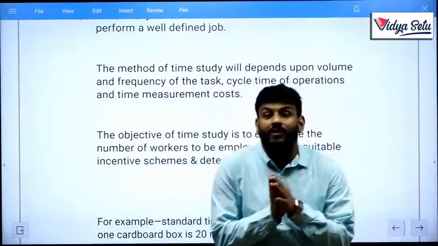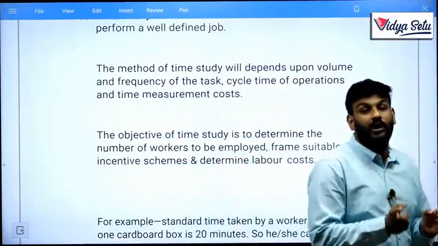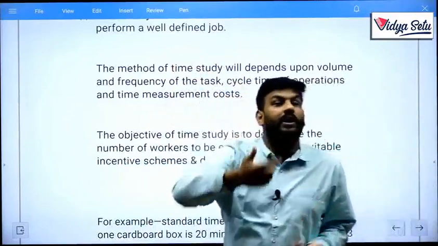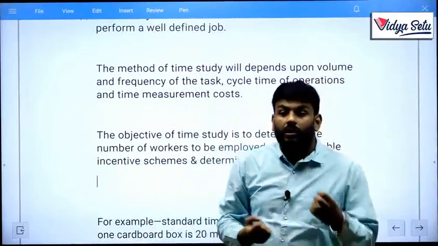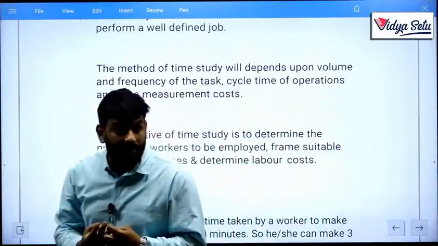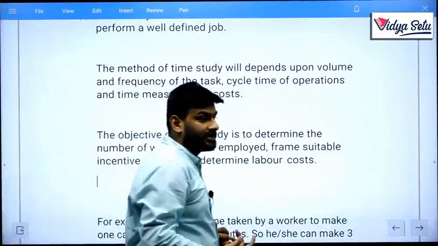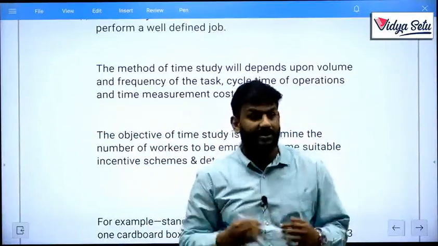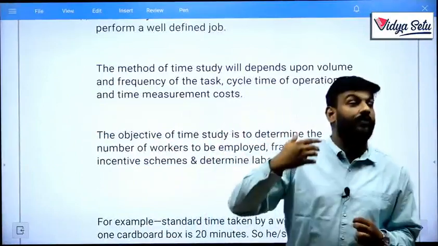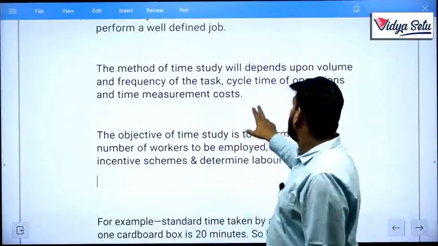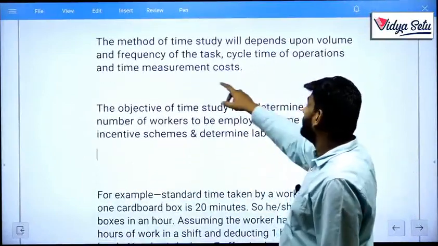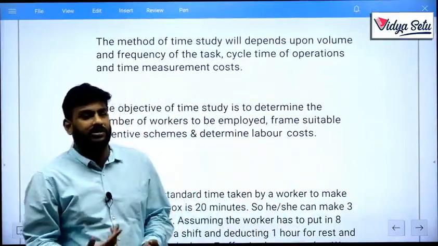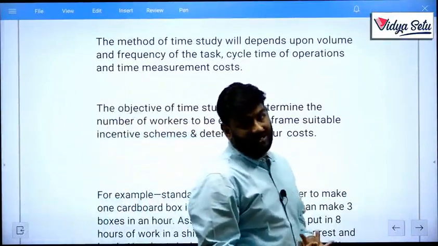Time study always depends upon some particular factors. What are they? These are the method of time study. What kind of method you are using, as in you are taking time in between two products, two processes, two persons. Whatever time you are taking, you need to observe different strategies, policies and methods, like cycle time of operations, frequency of the task, idle time of the workers. All can be covered under time study.